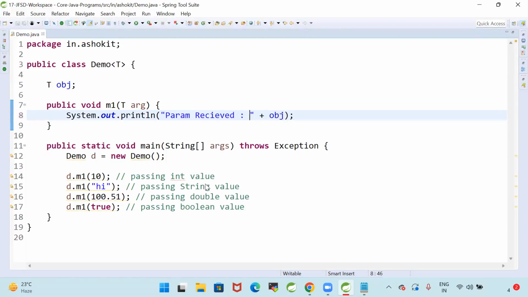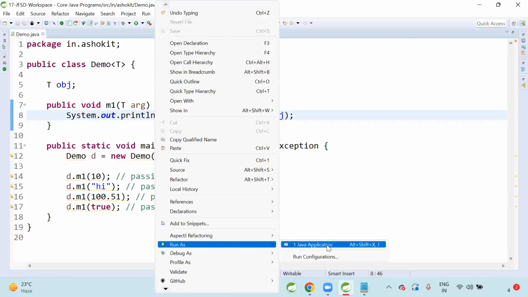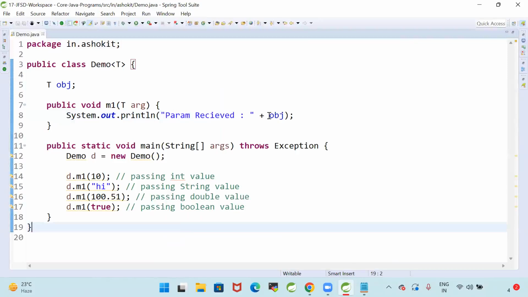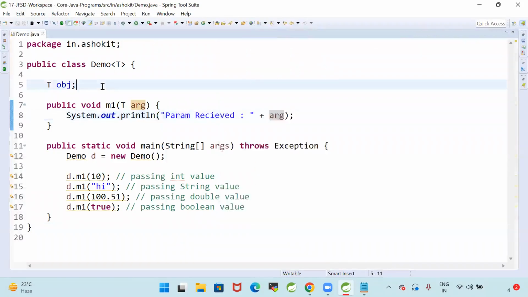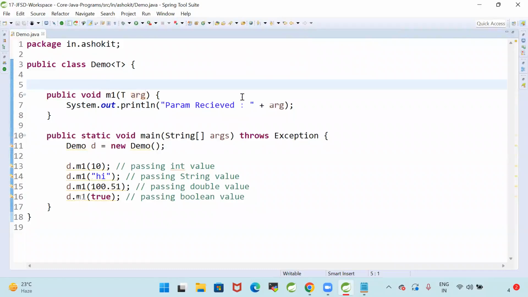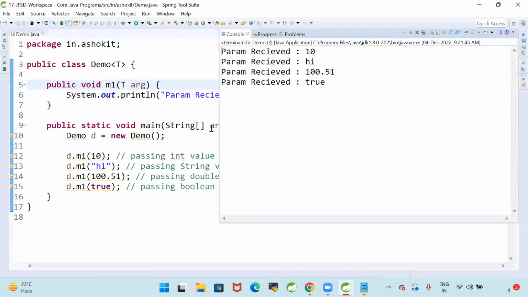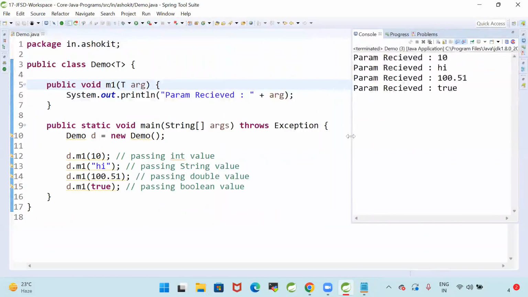Okay, let's run this program. Run as Java application. Okay, sorry, I need to print arg. This is a variable I'm not using anywhere. Now let me print this. Parameter received 10, parameter received "hi", parameter received 100.51, parameter received true.